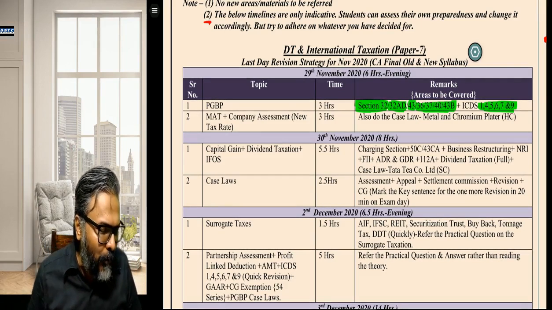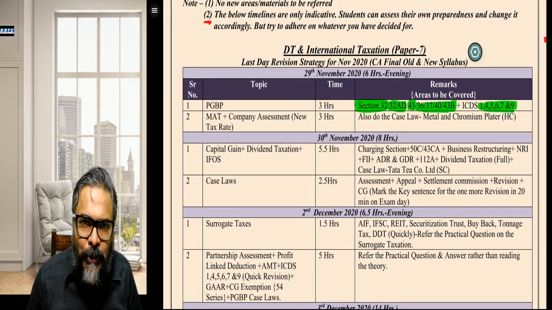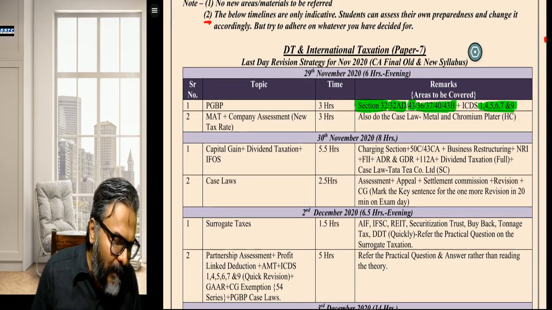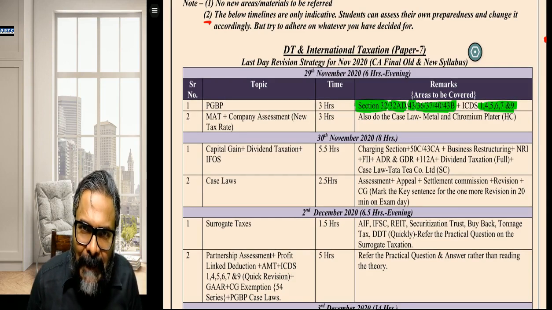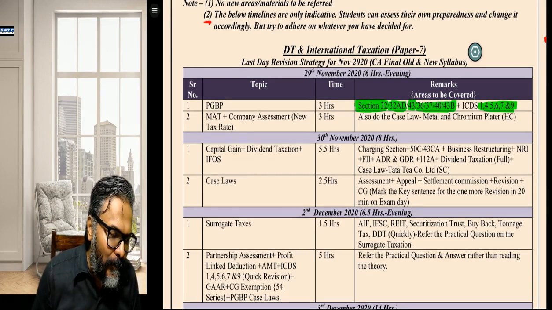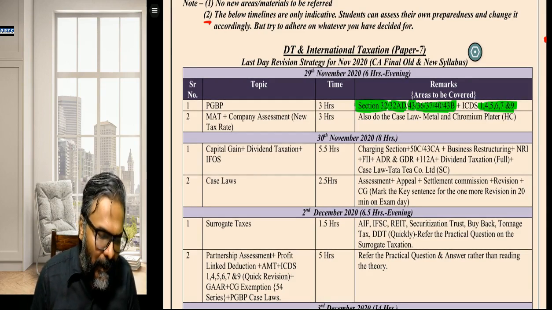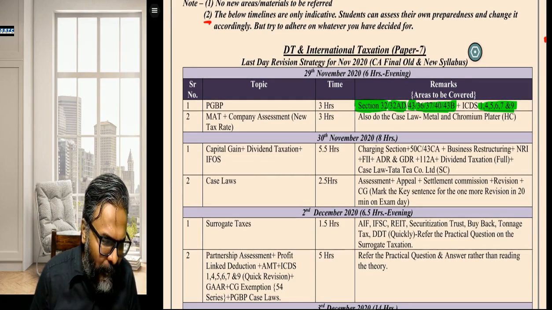Thereafter, point number 2, MAT and the company assessment. Students, the MAT rate, as we all know, is an important one. So the MAT rate plus the company assessment. Students, I have given a timeline for this: 3 hours is the timeline for MAT as well as the company assessment.